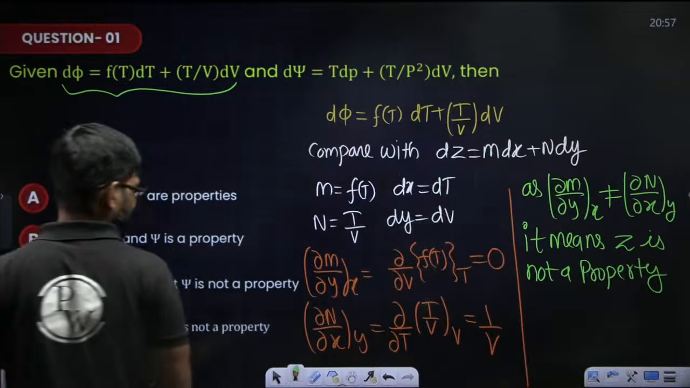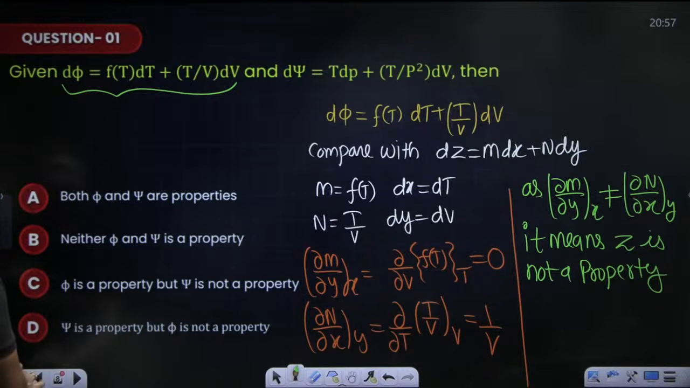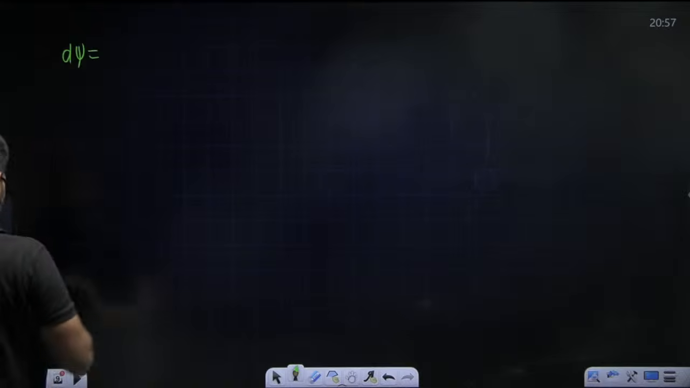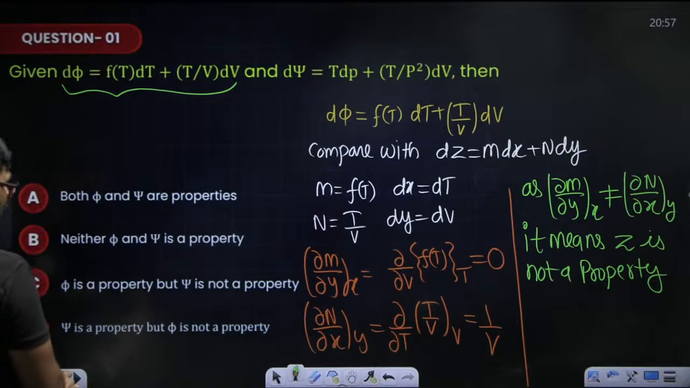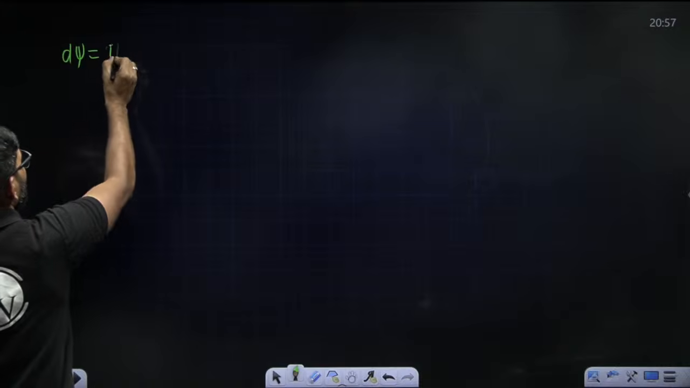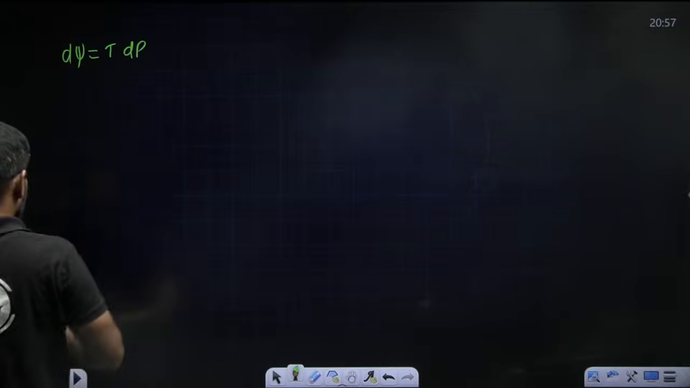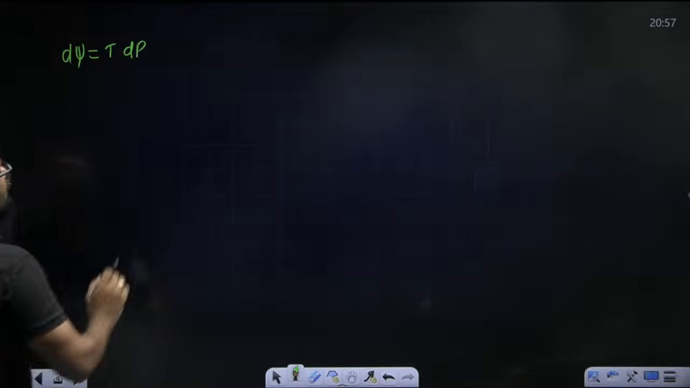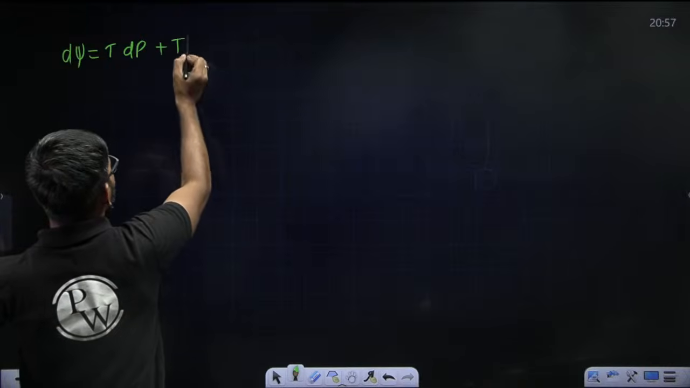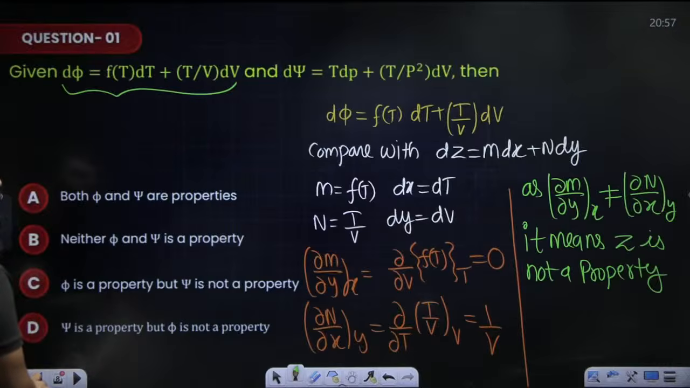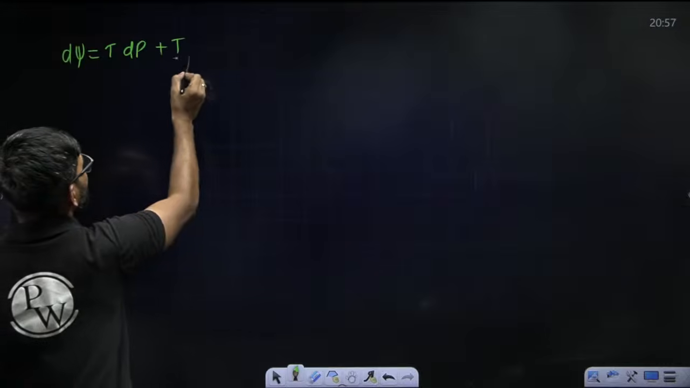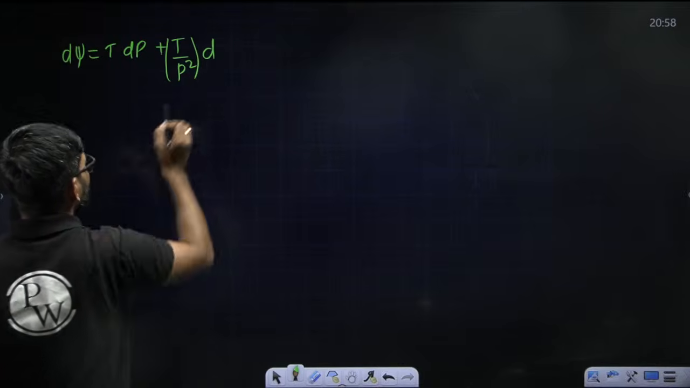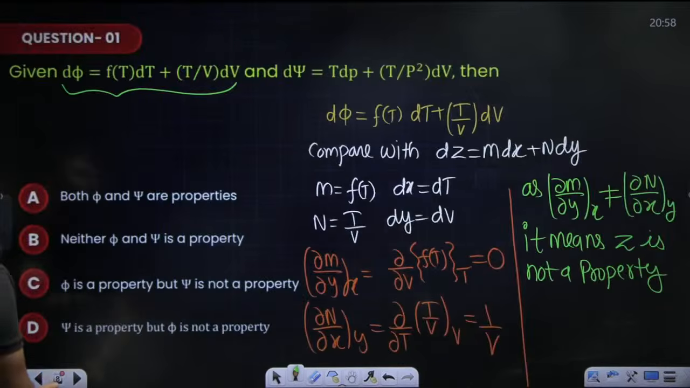Okay, now it is given that d psi is equal to T dP plus T by P square dV, right?